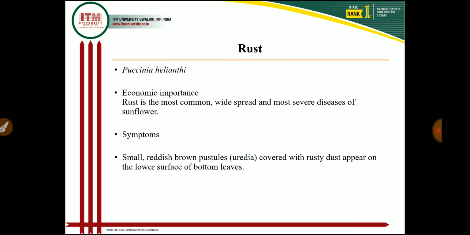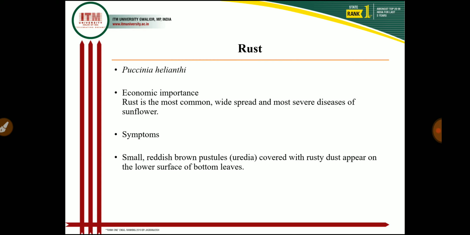Then in pathogen characteristics, most important questions are asked from the sunflower rust because this sunflower rust is autoecious. Autoecious rust means Puccinia helianthi completes its life cycle in the sunflower itself. They don't require another alternate host or collateral host for completion of their life cycle. So this is an autoecious rust.